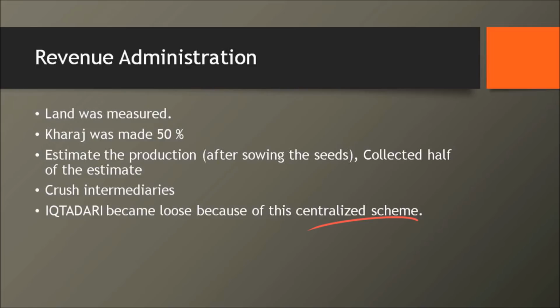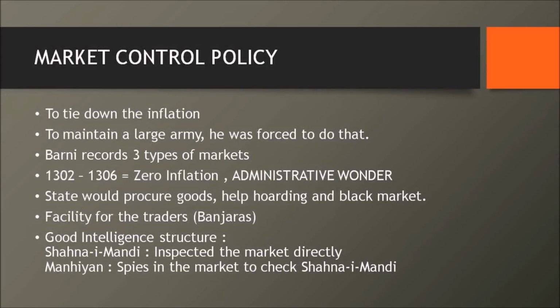Now, always think about this. Why did the Sultan need so much wheat or rice? 50%. Why would he need it? That's because you remember he has a very big army back in Delhi, which he has to feed. So because of that army, he also has something called a market control policy. You remember how we had spoken about inflation being a very big problem for the army stationed in Delhi. That's exactly what Alauddin Khalji tried to tie down.